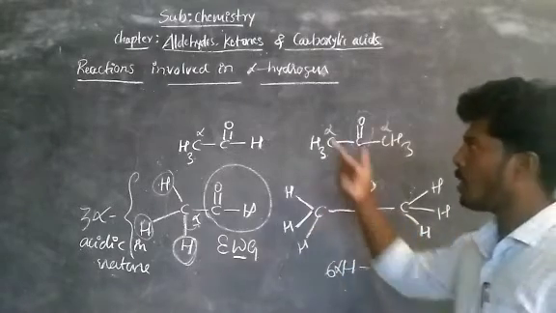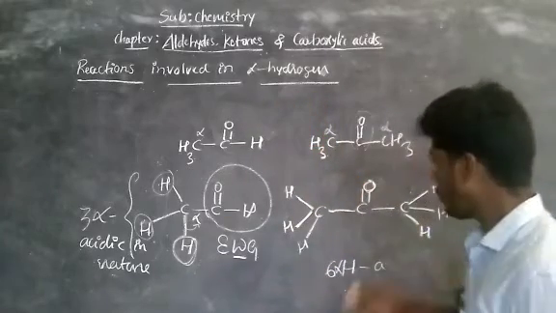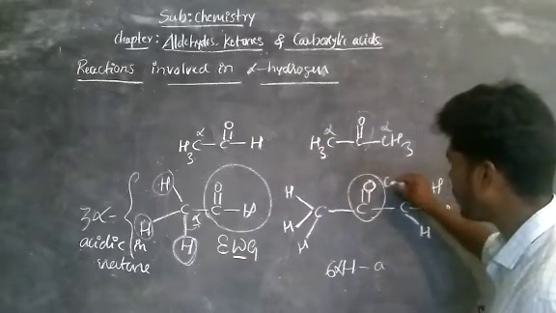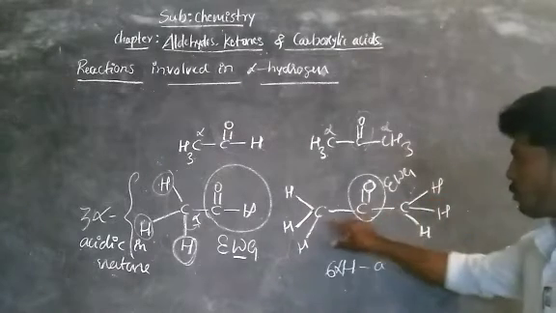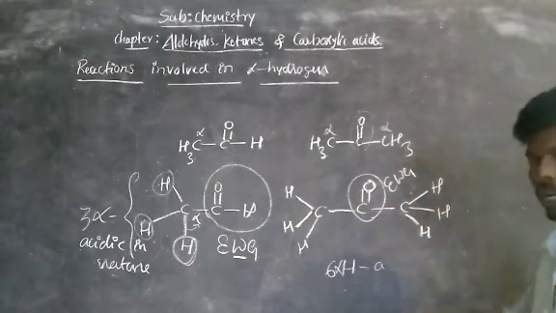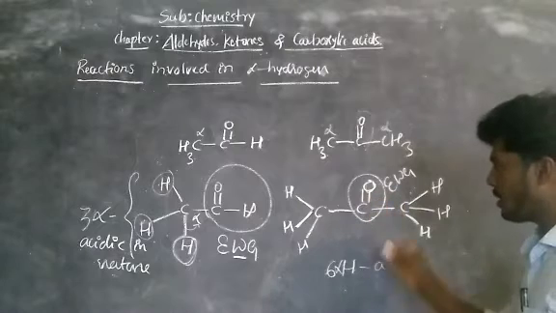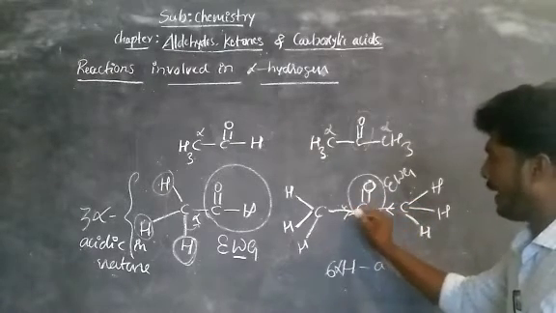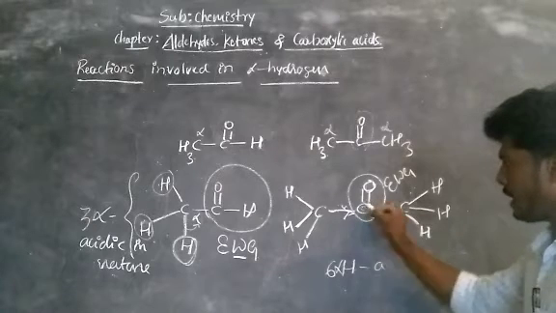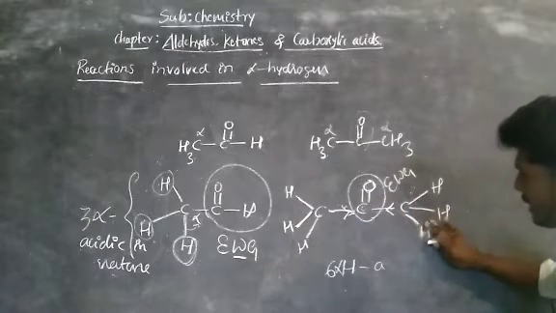They undergo condensation reactions due to the presence of this carbonyl group, which is an electron withdrawing group. These 2 are donating groups, this is the withdrawing group, it pulls electrons towards that side, shown by that arrow. When the electrons are pulled towards the CO group, it releases an H plus ion like that.